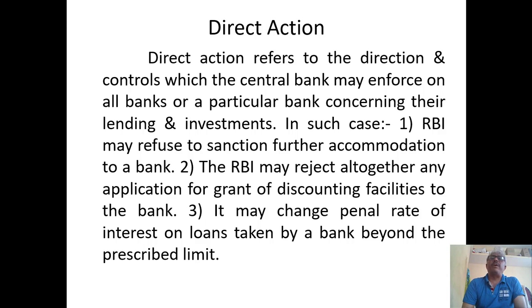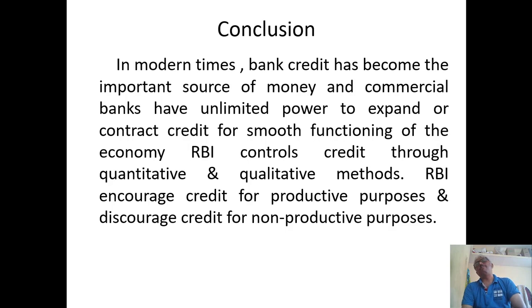RBI may refuse sanction of further accommodation to a bank, and RBI may reject altogether any application for the grant of discounting facilities to a bank, and it may charge penalty rate of interest on loans taken by the bank beyond the prescribed limit. So here, various direct measures can be taken if the instructions given by the Reserve Bank of the country are not followed by all commercial banks. These are the different methods being adopted to control credit.